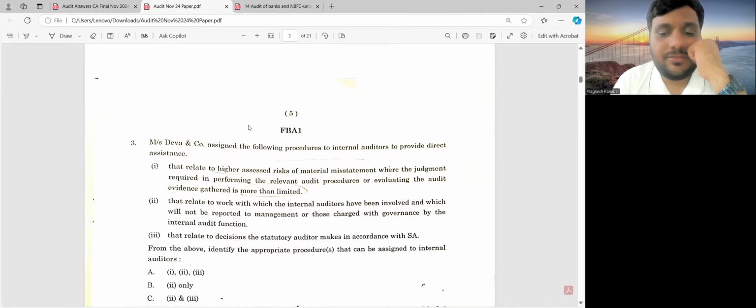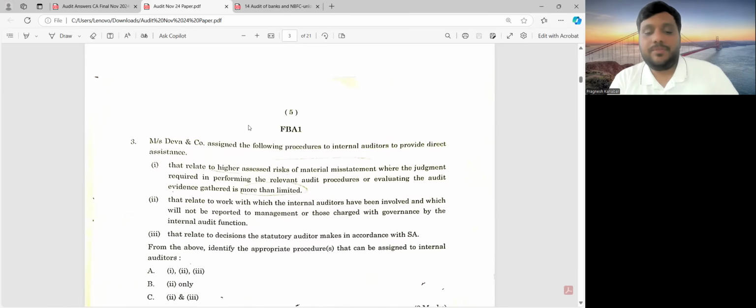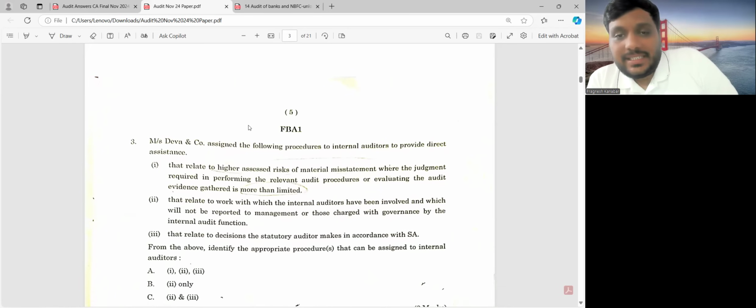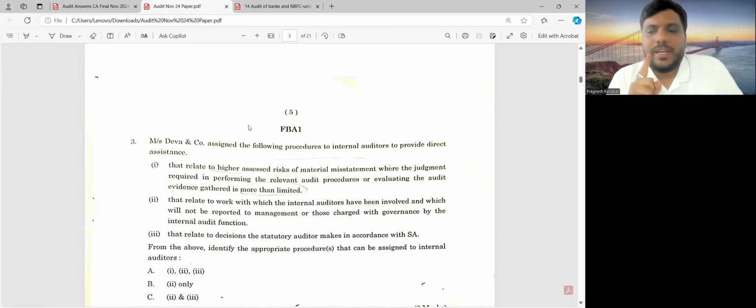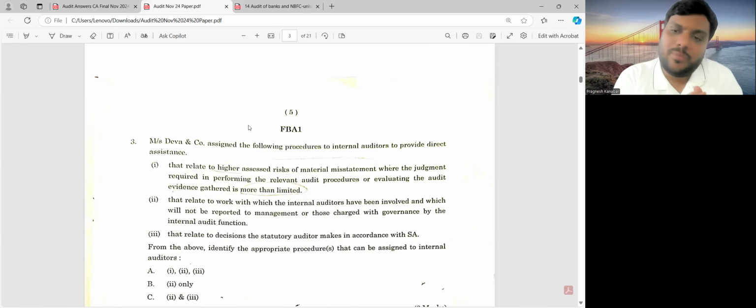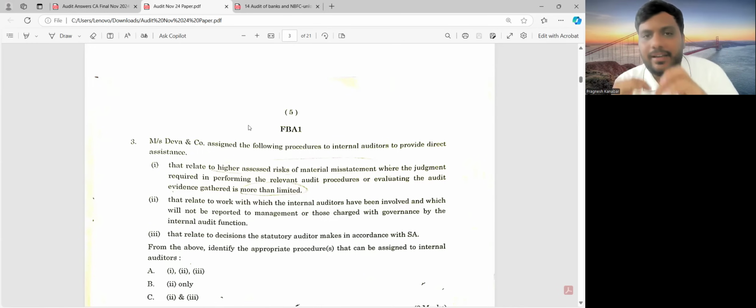M/s Deva and Company assigned the following procedures to internal auditors. Yes, SA 610, internal auditors' direct assistance concept. So when it comes to internal auditors' direct assistance, there are certain areas where we cannot give the work to the internal auditor for direct assistance. All right, there were 4 areas, and if you look, the first and third areas clearly we cannot give to the internal auditor. The first line of the second area seemed like we cannot give it to the internal auditor, but work with which internal auditors are involved and which will not be reported to the management. No, which has already been reported to the management, that is, work which the internal auditor has already done and has been reported to the management, that work will not be assigned to them.